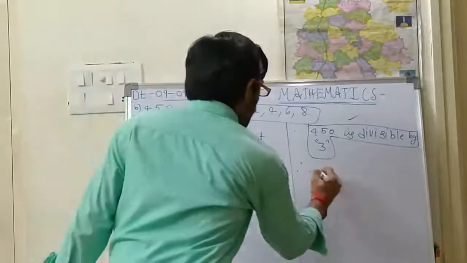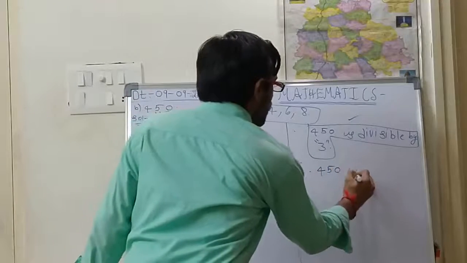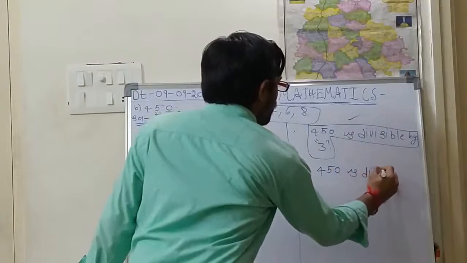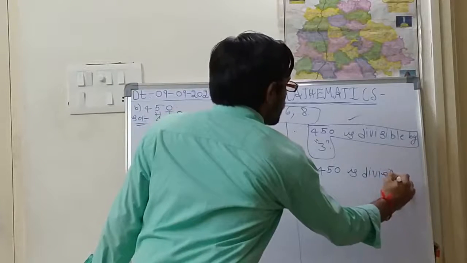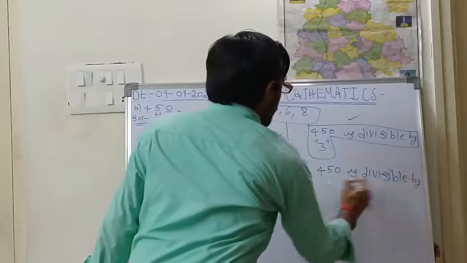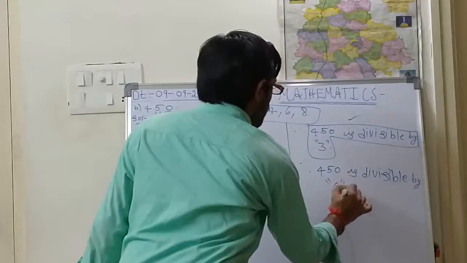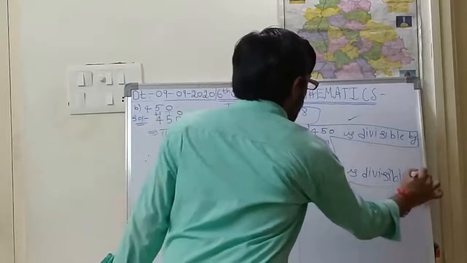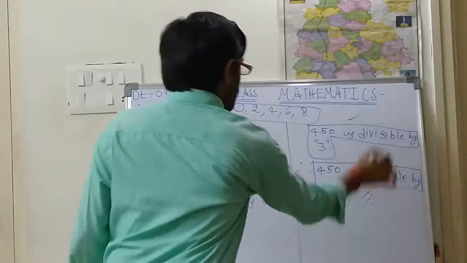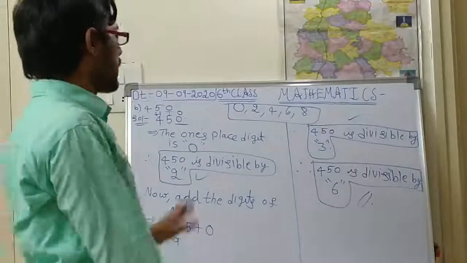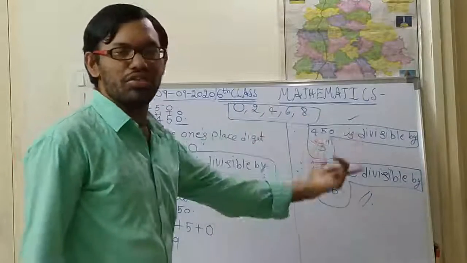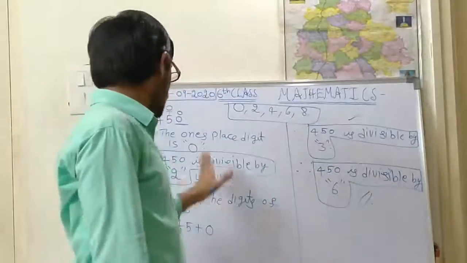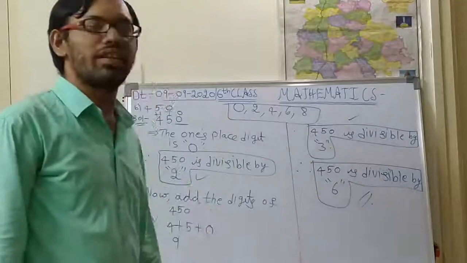So therefore 450 is divisible by 6. This is the final conclusion answer. If a number is satisfied for 2 and 3, then that number is also satisfied for 6. Like this you are supposed to write the answer.